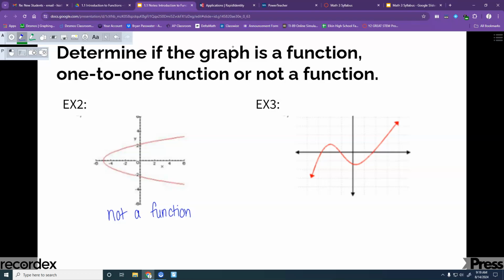What we need to know now is, is it also a one-to-one function? So we're going to turn our ruler this way, and I'm not tall enough to do this well, but does it hit more than once on the horizontal line test? It does. So this is just a regular function. It's not a one-to-one function, just a regular function in this case.